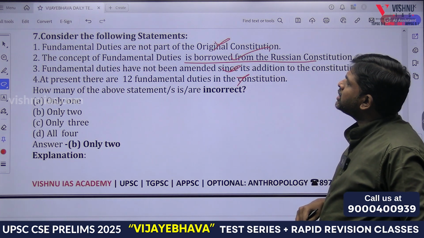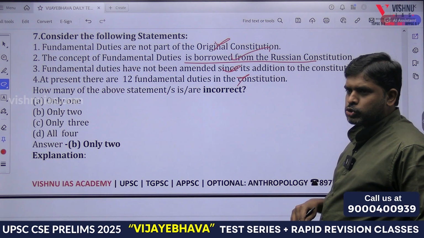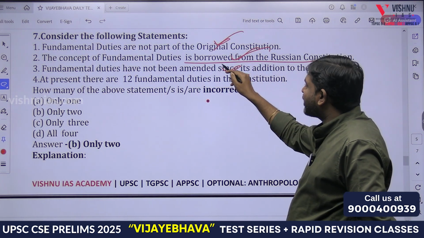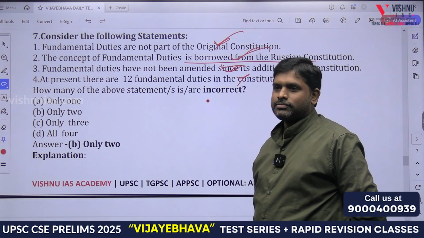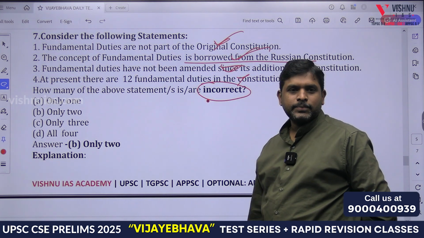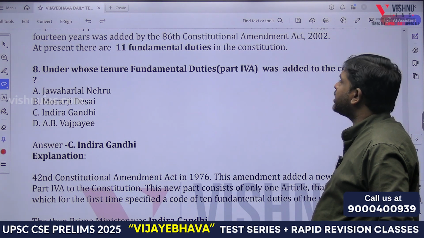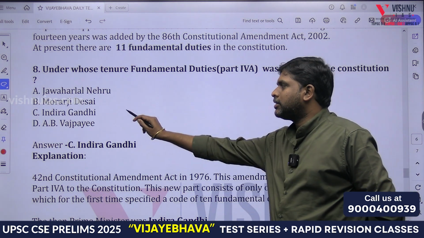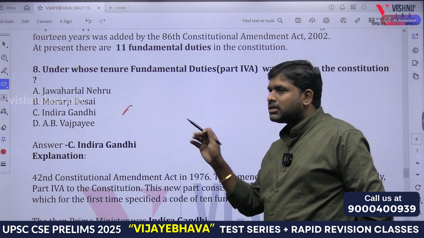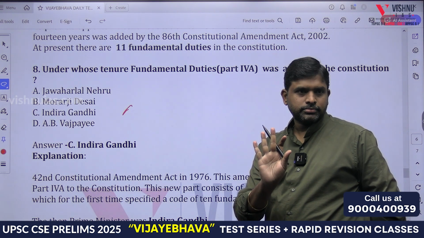Again, fundamental duties are not part of the original Constitution. True, this is correct. Why? Because the question asks for the incorrect one. So how many statements are incorrect? 2. Under whose tenure were fundamental duties added to the Constitution? Indira Gandhi. See, one question will be easy. 30% of the questions will be easy. That is the reason we are categorically giving one or two easy questions.